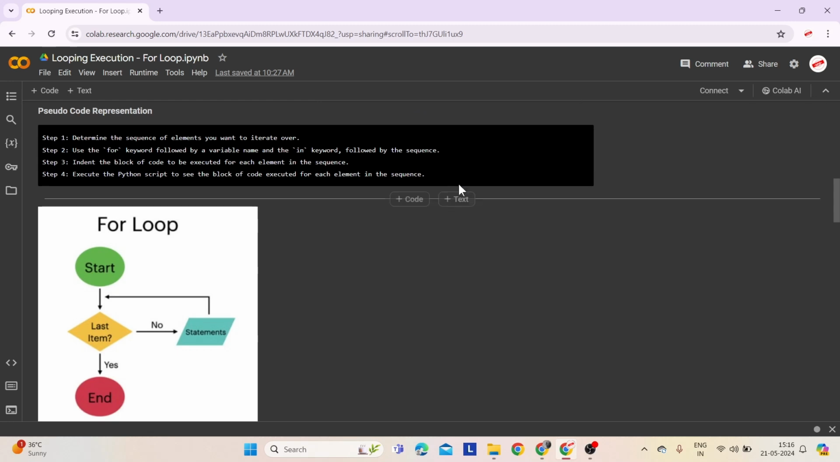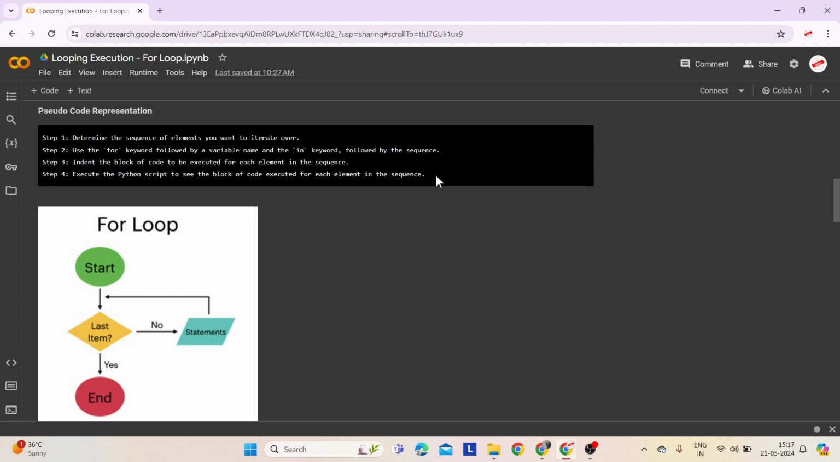Let's now look at the pseudocode representation of it. Step 1. Determine the sequence of elements you want to iterate over. Means pick the list or collection of items you want to loop through. Step 2. Use the for keyword followed by a variable name and the in keyword followed by the sequence. Means use for with a variable name, in, and then the sequence. Step 3. Indent the block of code to be executed for each element in the sequence. Means indent the code you want to run for each item in the sequence.